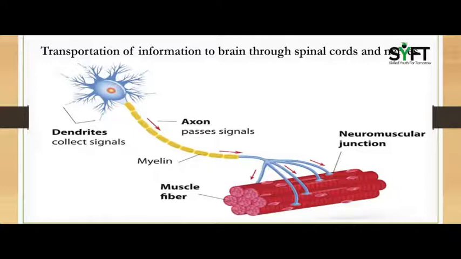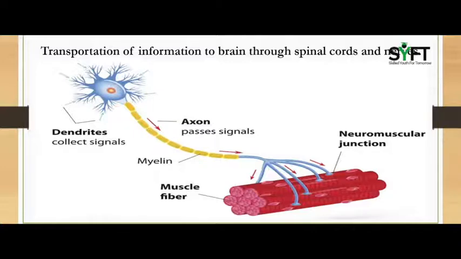The parts of the neuron are: dendrites, which acquire information. You can see in the picture, dendrites are there to collect signals. The second is the cell body. Here, the information acquired from the dendrite travels as an electrical impulse. And then the axon.